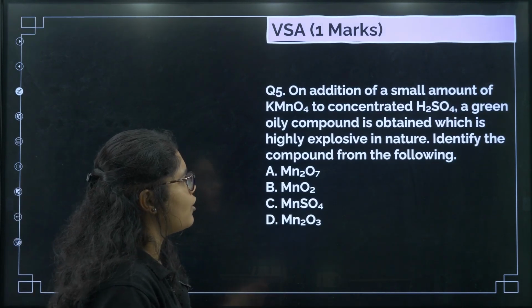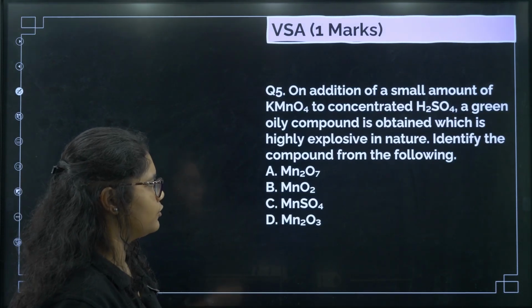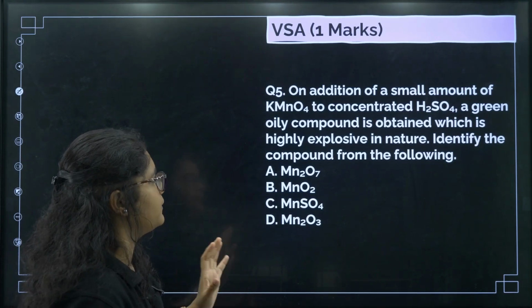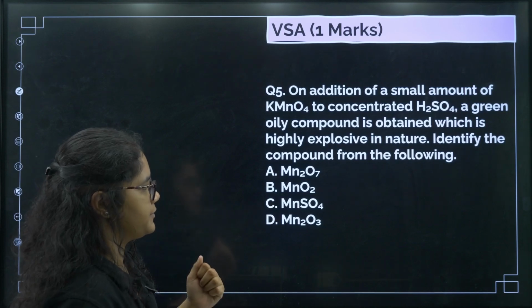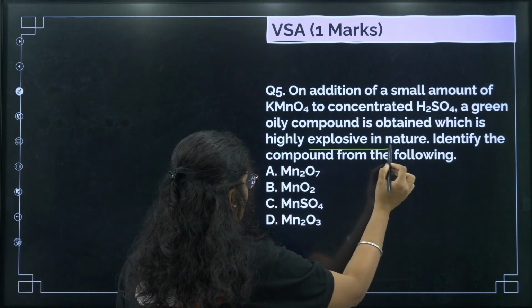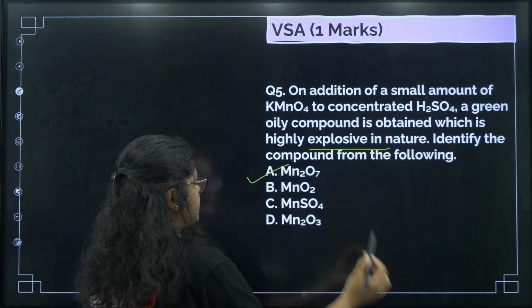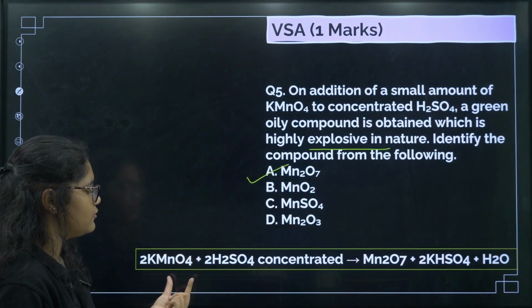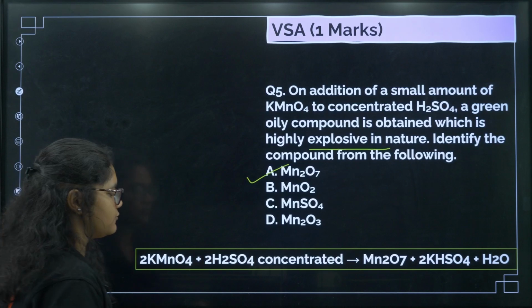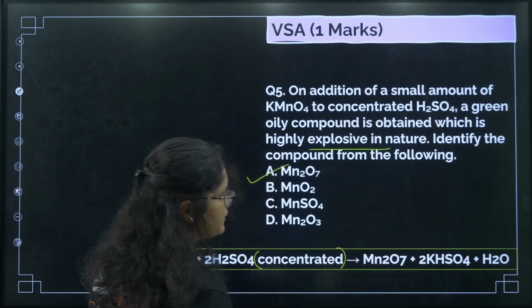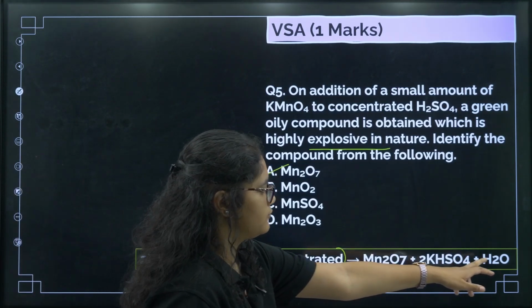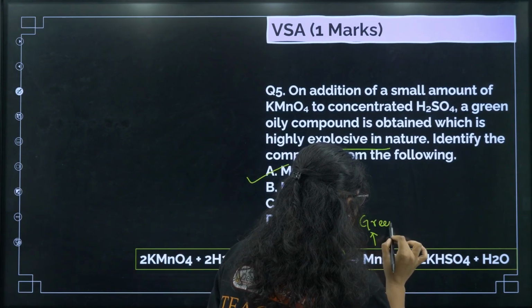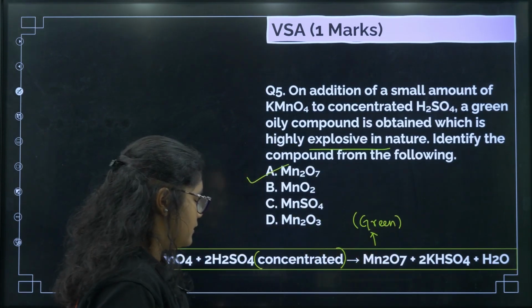Next, on addition of a small amount of KMnO4 to concentrated H2SO4, a green oily compound is obtained which is highly explosive in nature. So this green oily compound which is highly explosive in nature is Mn2O7. I'll show you the reaction here. KMnO4 with concentrated H2SO4 will give you Mn2O7 plus KHSO4 plus water, and this is your green color compound which is highly explosive.